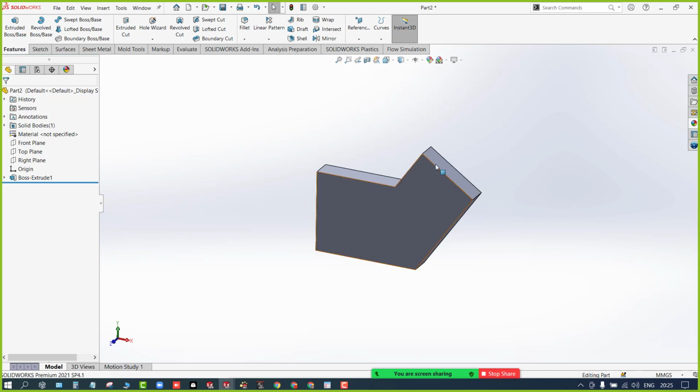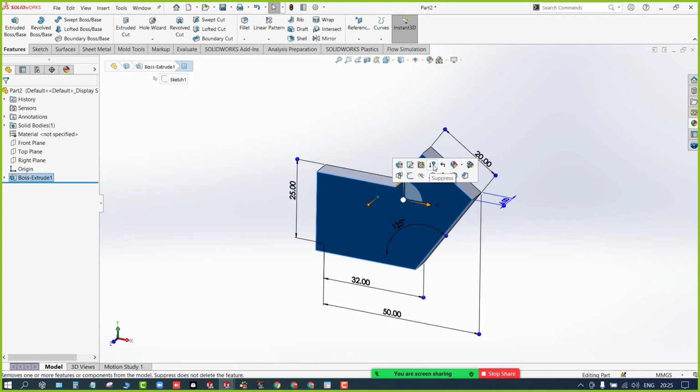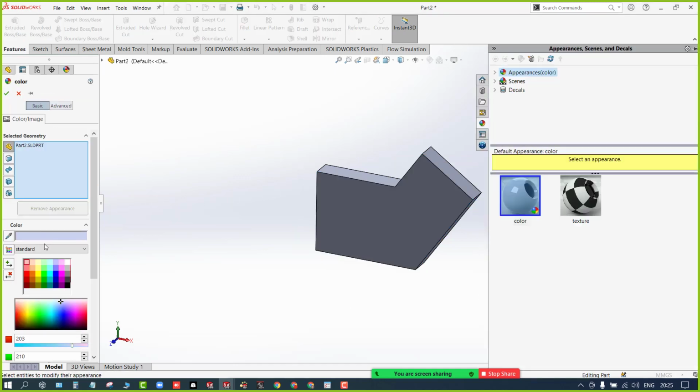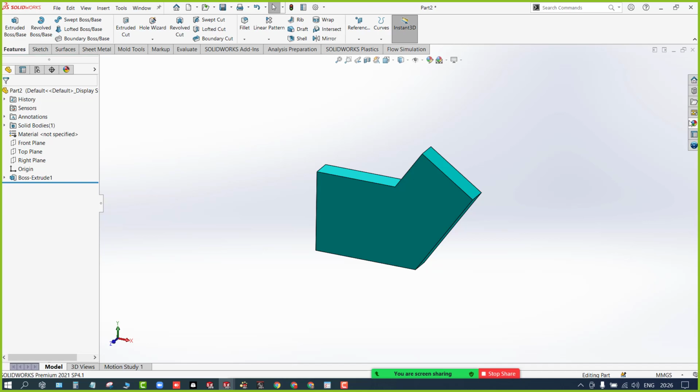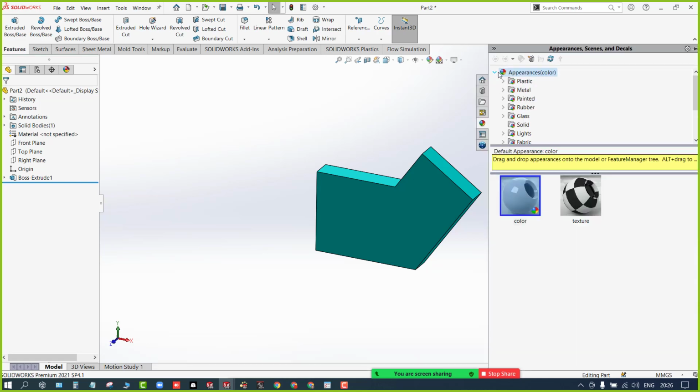Now I need to apply the appearance for this. You can simply select the face and select this icon, appearances. It's going to ask you for face, feature, body or entire part. I need to apply the color for the entire part. I'll select that, and from here you can define the appearance, red or green or whatever color you want. You can also use this tab to browse for appearances, metallic or whatever you want.